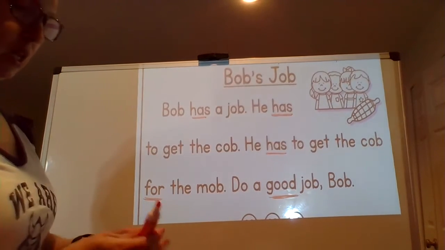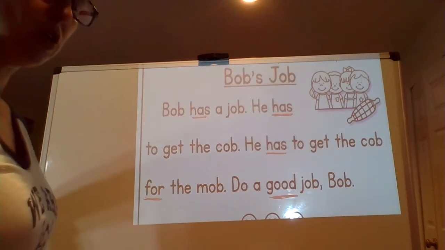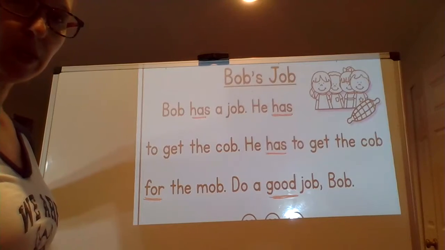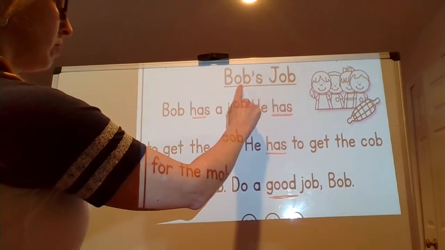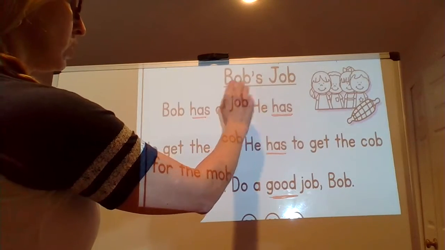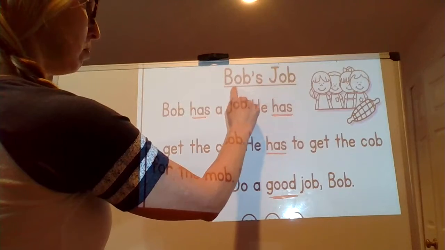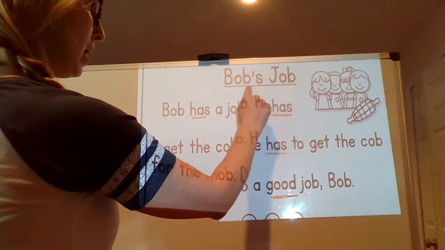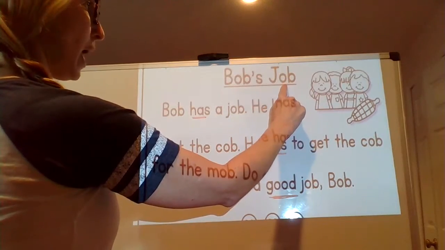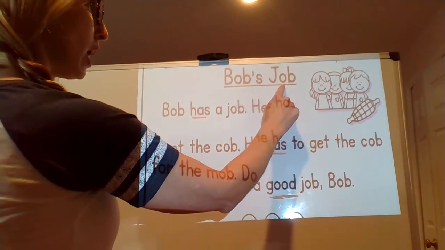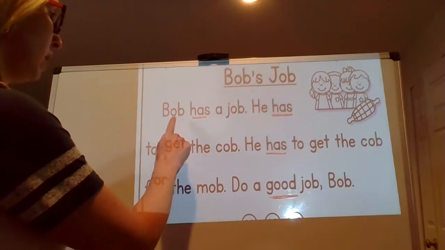Okay, let's read the passage together. If you need to pause the video to practice before we read, you can. Let's go ahead and start with the title. Now this first word is Bob, but it has this apostrophe s, so it's Bob's. This means it belongs to Bob. Bob's job. Okay, so let's read the passage about Bob's job.